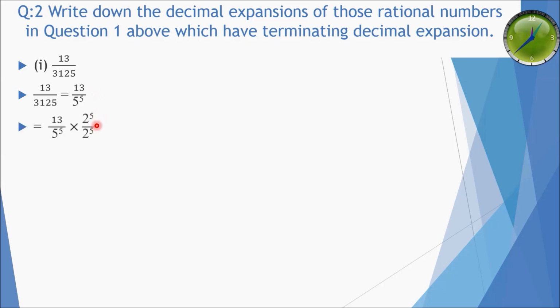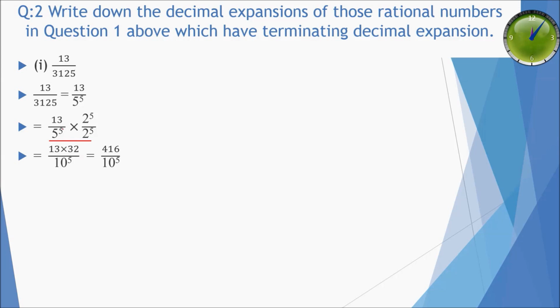This is because we want to make a pair where we get 10 in the denominator. By getting 10 in the denominator, we can easily solve this number. That is why we have multiplied and divided this number by 2 raised to power 5, so that we can get a pair of 10 raised to power 5.